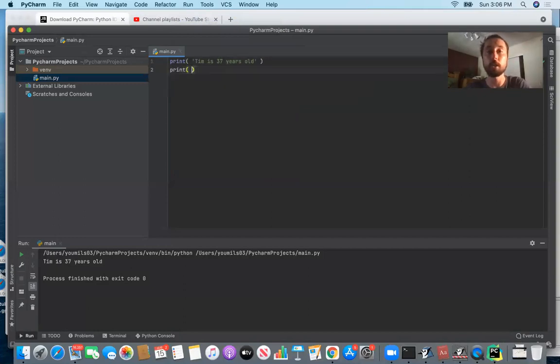We also said that you can stack statements. You could say Renee is 22 years old. And then here, if you just have 2 consecutive print statements, now if you go ahead and run the main method by going up to run at the top and pressing run main, you would see both of those lines of code printed. We also talked about comments, and we brought up this notion of Python Enhancement Proposals, so PEP8.